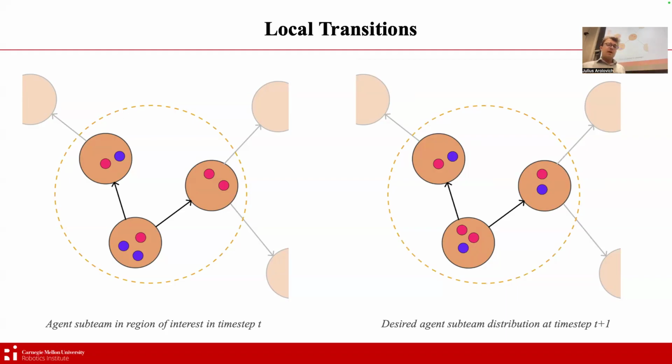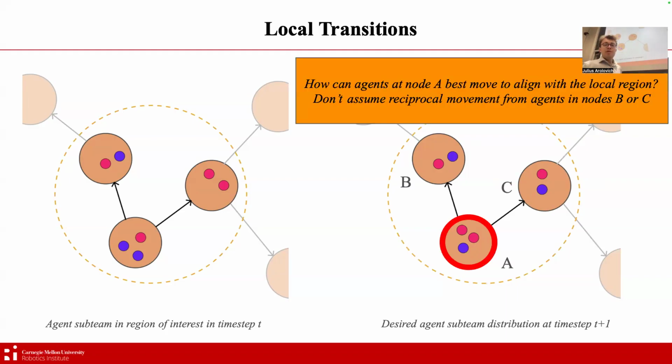An important thing to note, and let's give these nodes more formal titles, A, B, and C. With this process, we are only asking how the agents at time step t at node A can best transition in order to align themselves with the local distribution. How can they best transition or stay put to nodes B and C? So we are not assuming that the agents at nodes B and C will be reciprocal in their movement.